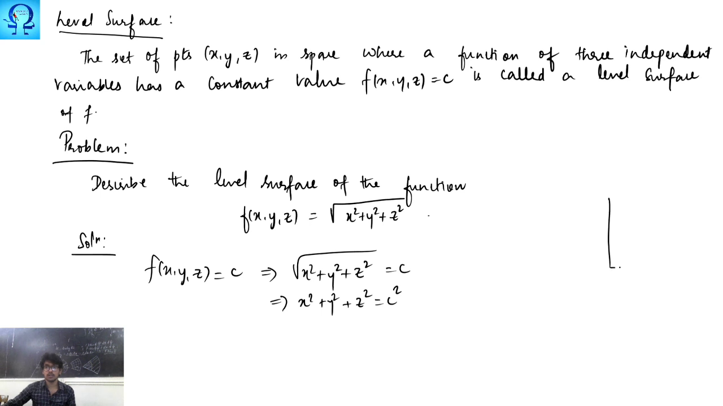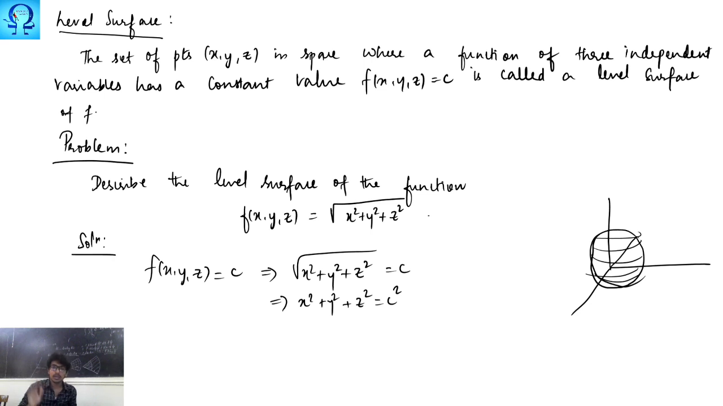If you see what it is in the graph, as I told you people, I am not that good at drawing, so it is going to be a sphere. Okay, you will have a sphere of radius c. So whatever c is given, with that as the radius and the origin as the center, you are going to get a sphere, and that is the level surface for this function.